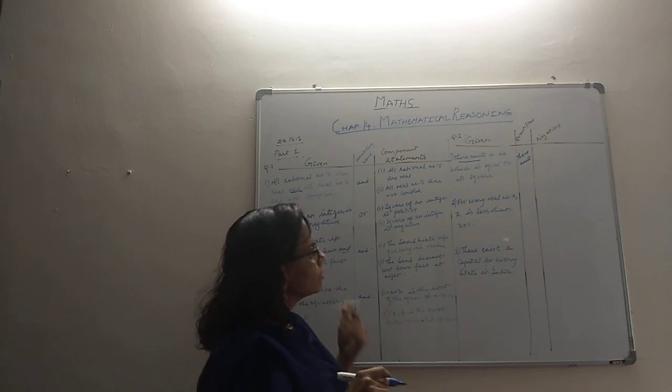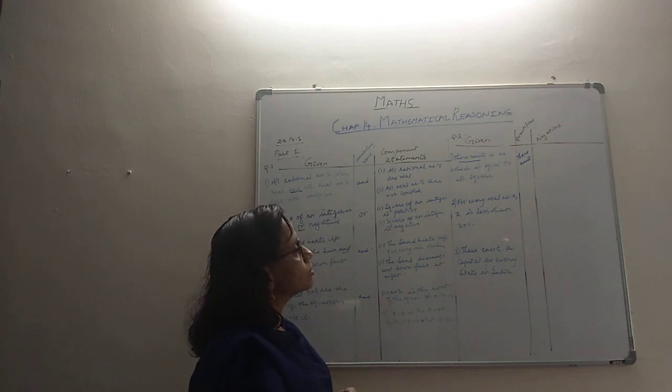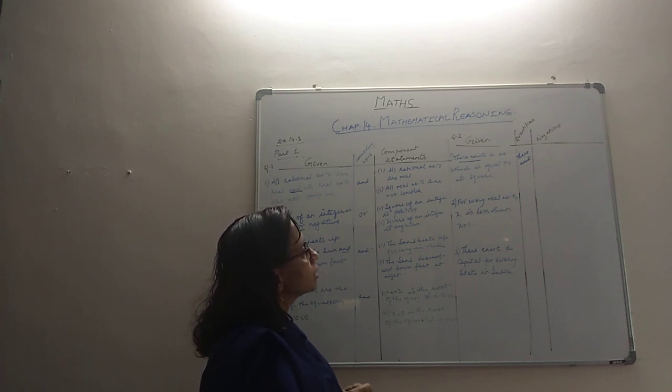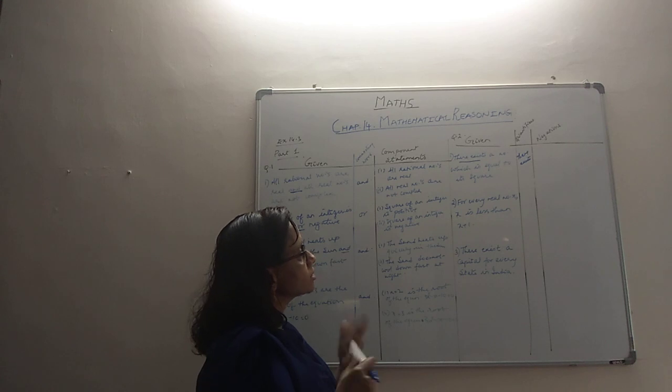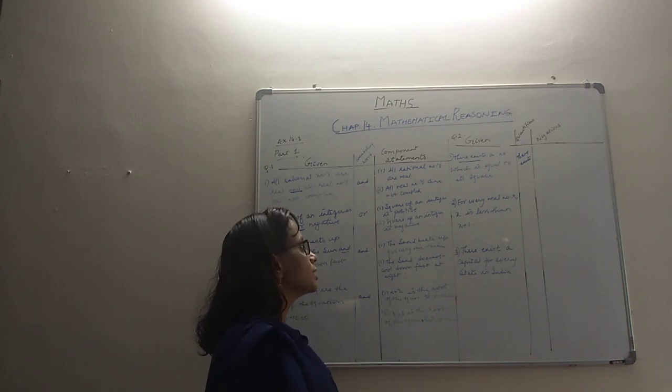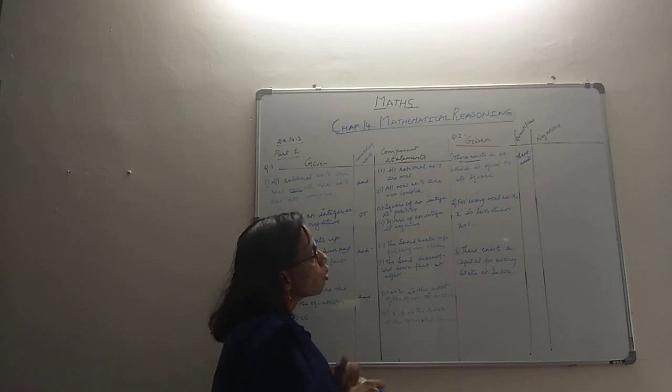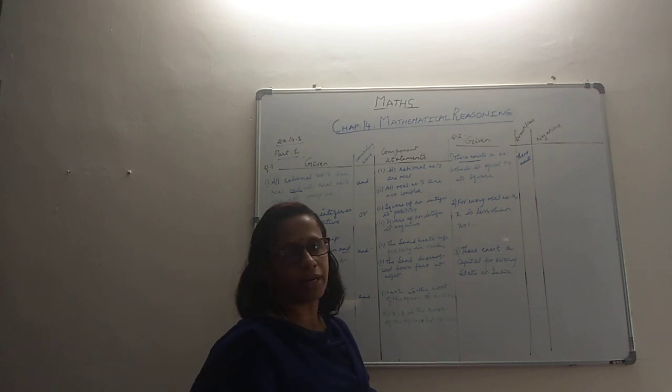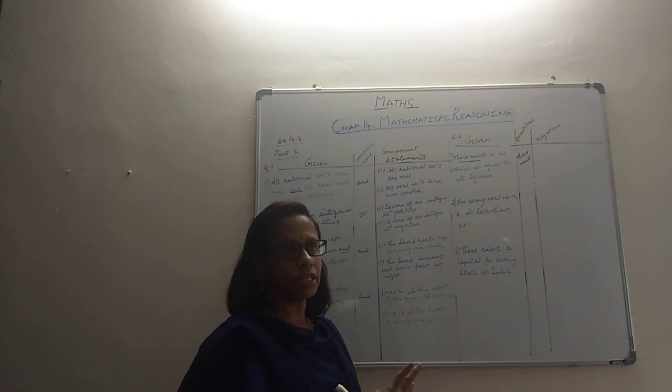Like for example, here: there exists a number which is equal to its square. There doesn't exist a number which is equal to its square. You can write it like that. There exists a number which is not equal to its square, like that also you can write. Anything that gives a negative sense, logically, if the meaning is correct, then it makes sense.